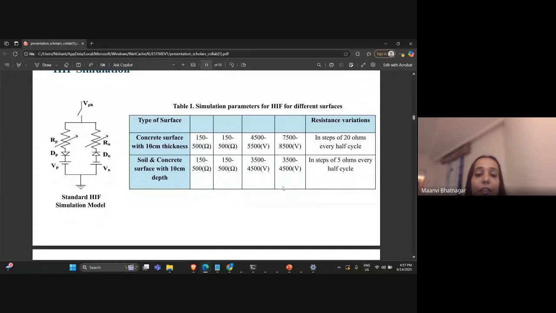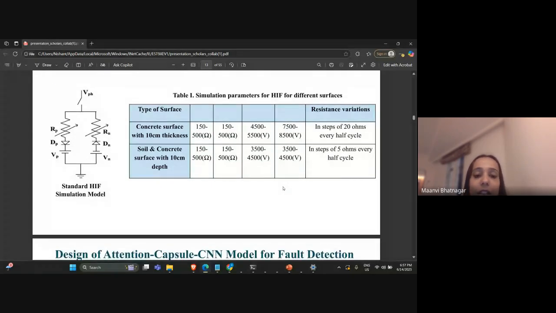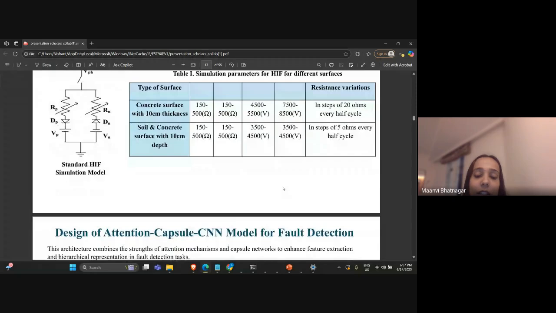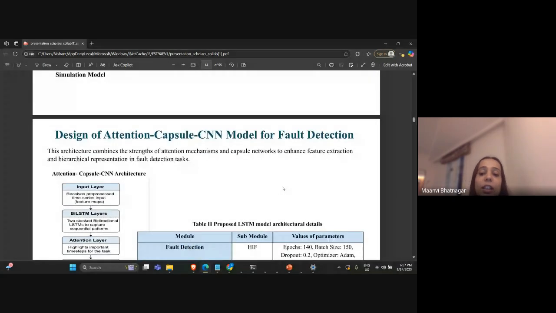So two cases have been considered. And using this we have generated various types of faults, such as the single line to ground fault and double line to ground fault. The data set that has been used, I will discuss in detail in later slides.